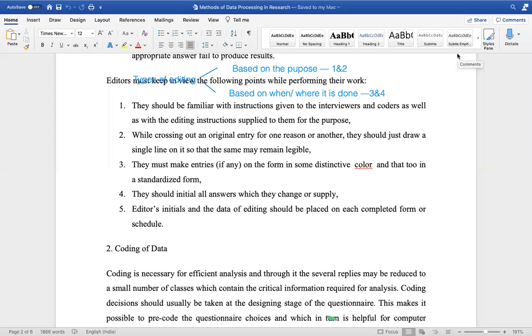So here also, the editor's initials and the date of editing should be placed on each completed form or schedule. Every single questionnaire's completed data after editing should be placed in the way it has to be.